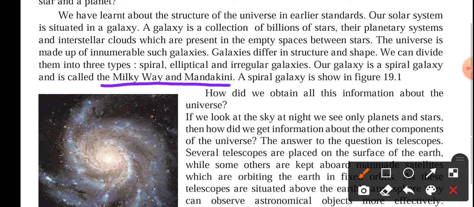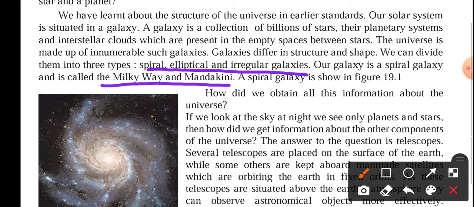Now, the shape of the galaxies may be spiral, elliptical or irregular. So these are the three different types of galaxies which we can get in the universe. There is a huge number of galaxies present in the universe. So at first we have the universe.